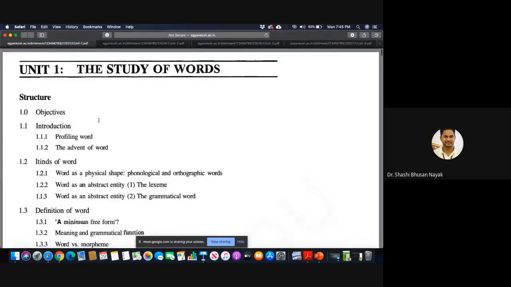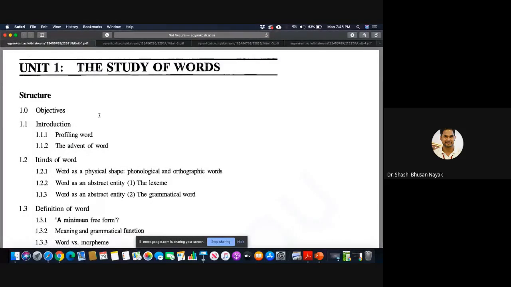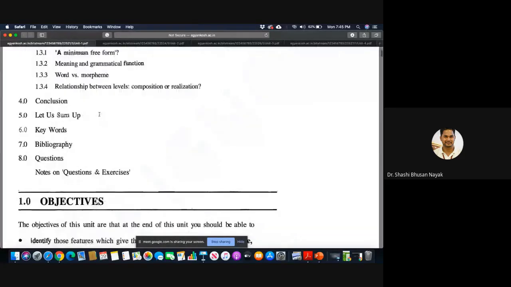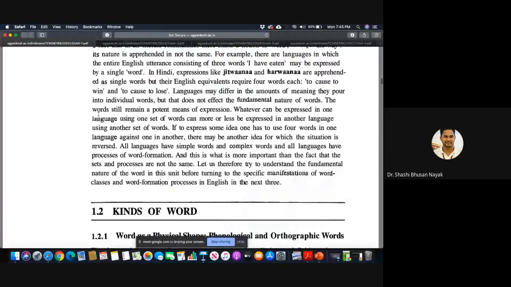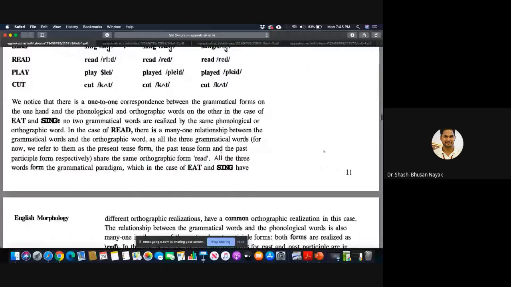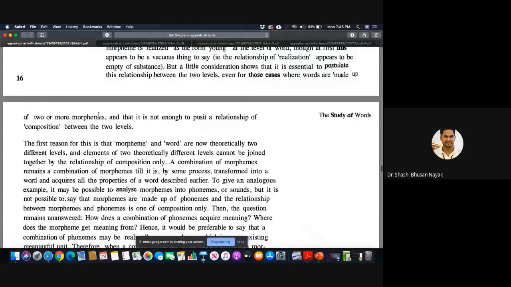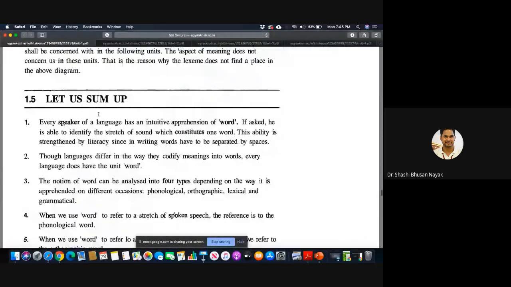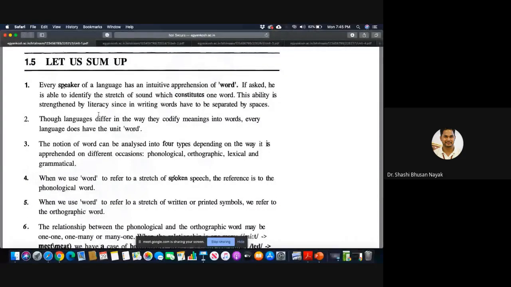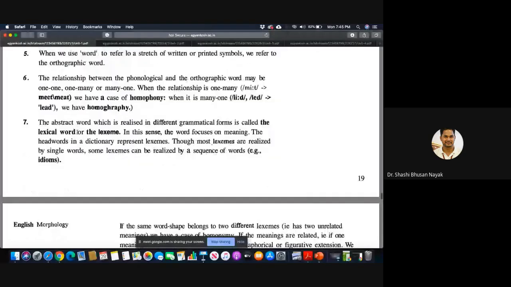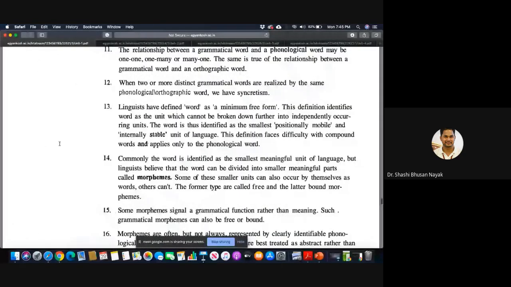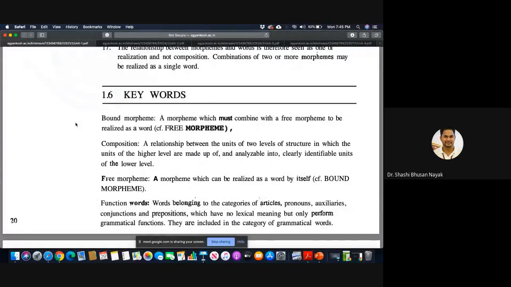Please look at all your texts if you have one right now. I'm running through the course material again for your understanding. Go to all the chapters. There is a section called summary as well as keywords. If you read that summary, you'll be in a better position to correlate what I'm trying to tell you. That is one strategy you may adopt.